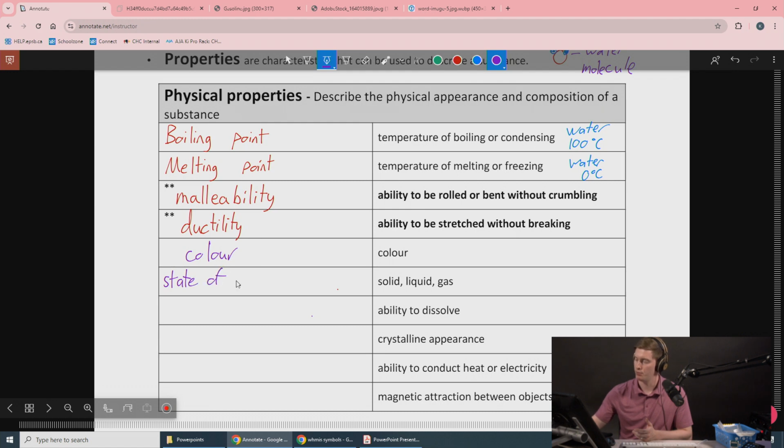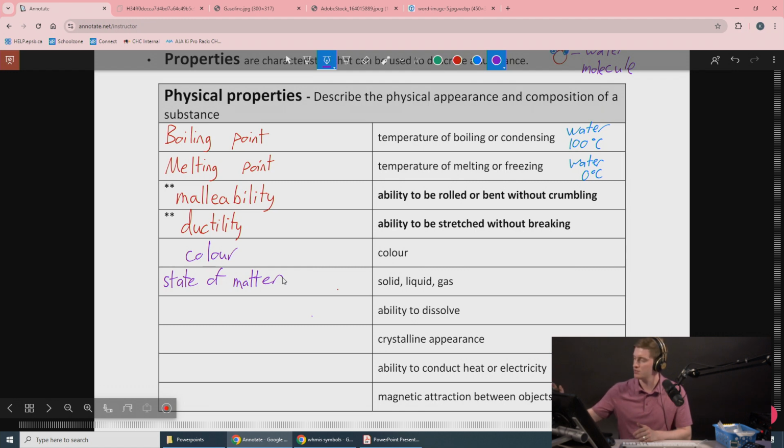This is related to the boiling point and melting point, but the state of matter of a substance at a specific temperature is a physical property. So, for example, if you are at 100 degrees Celsius, then water is turning into a gas, but a piece of iron will still be solid. That state of matter tells you something about its physical properties.